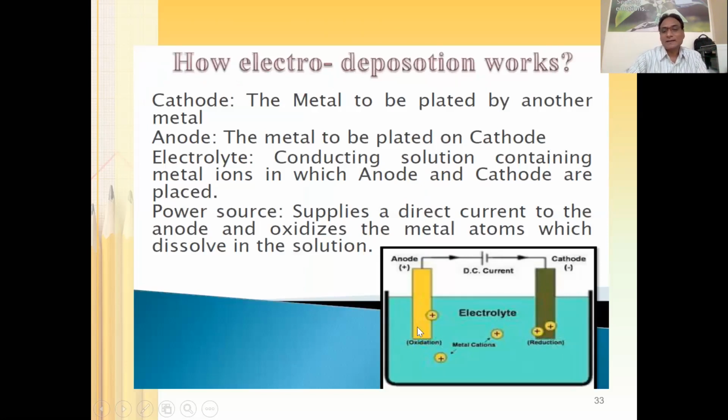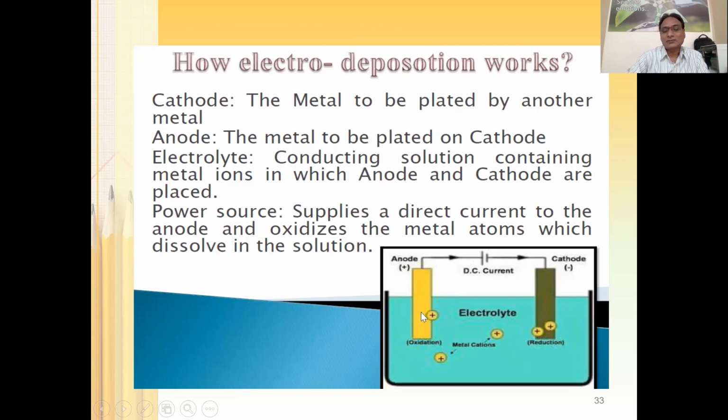You can see here, these are two copper electrodes. One is going to be the anode because it is connected to the positive terminal of the DC battery, and the negative terminal is connected to the cathode, right? So what is the cathode? The cathode is the metal to be plated by another metal. I mean, this is the metal on which another metal can be coated.